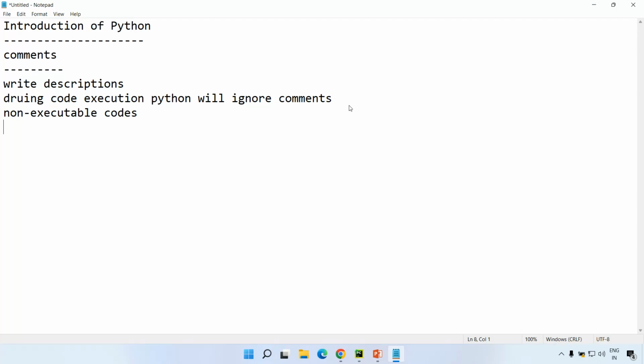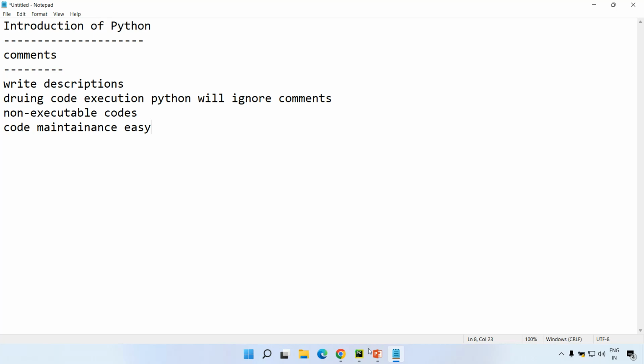Tomorrow your business requirement changes, so you need to change the logic, and to do that you need to know how that logic works. You will specify that logic description in the form of comments, so these comments make code maintenance easy. Python executes only the code, but not the description. Comments are non-executable code, and to make code maintenance easy, we need comments.